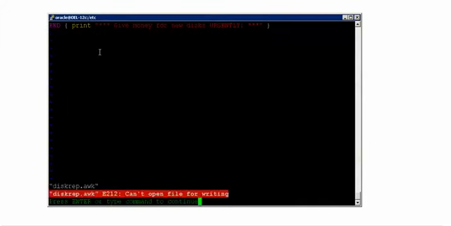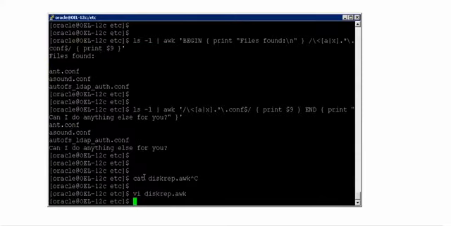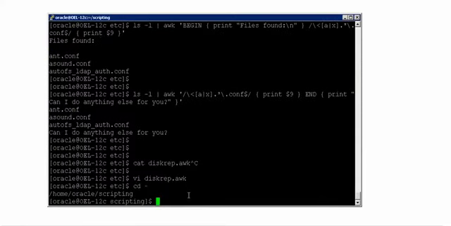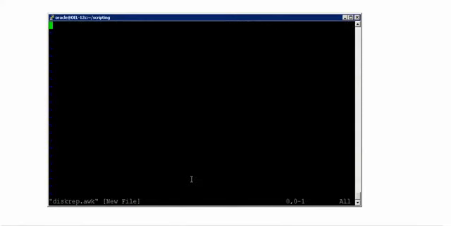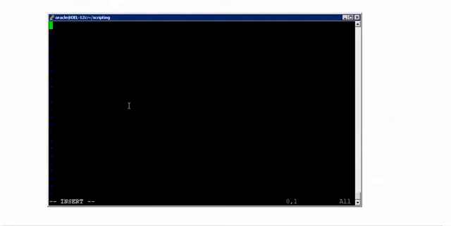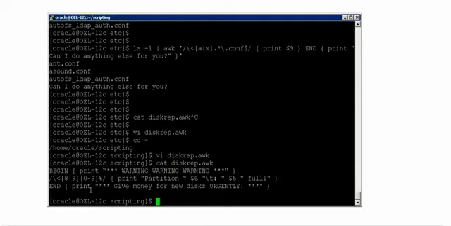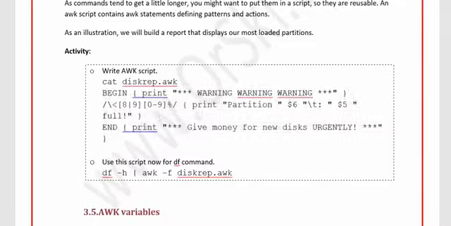Now this is what I have given. I'm sorry, I cannot write it here because I am in the etc directory, right? I have come back to the script directory and then I'm writing the script here again. Hope you understood this much better, but I'll try to repeat it so that you understand it better, because you getting it is more important than me typing it, because I know it already.